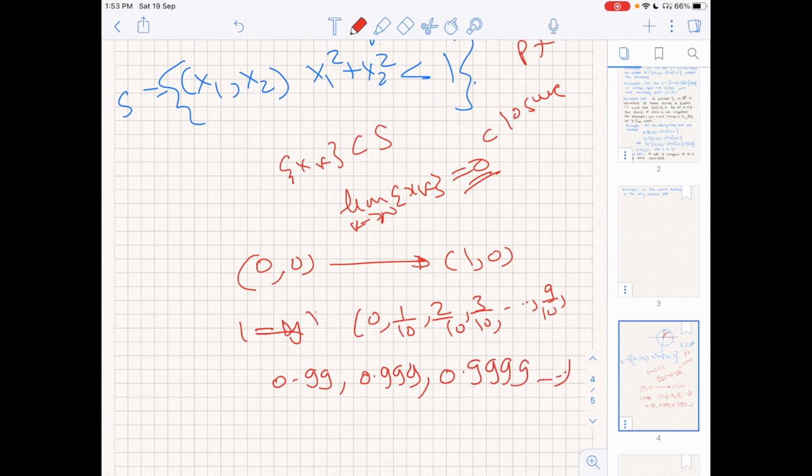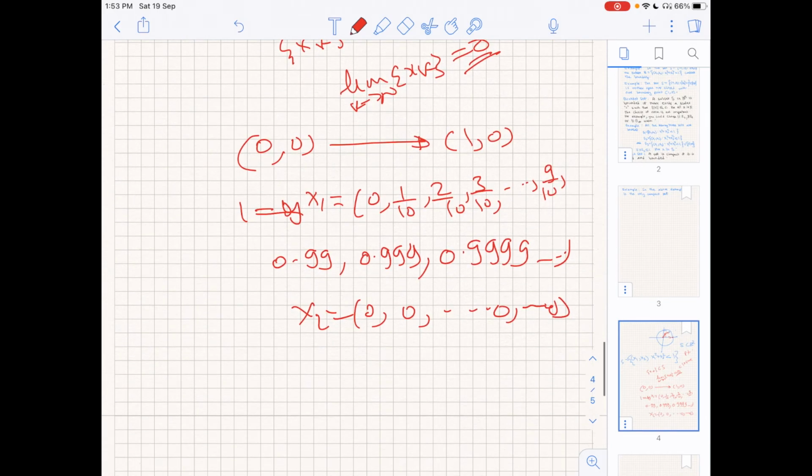This is the x1 coordinate, and the x2 coordinate is all the time 0.